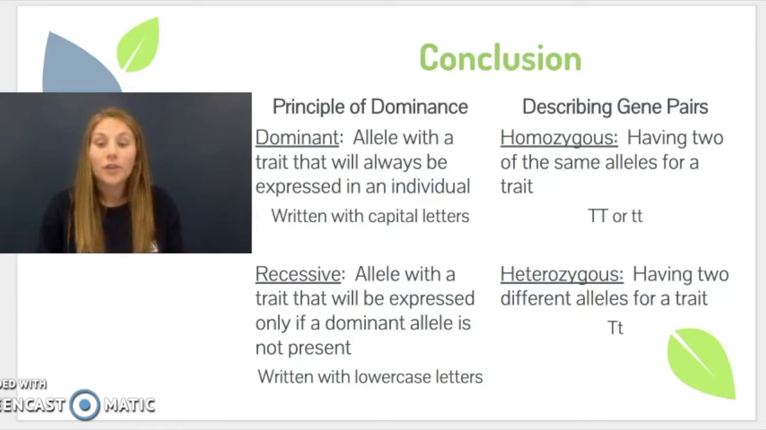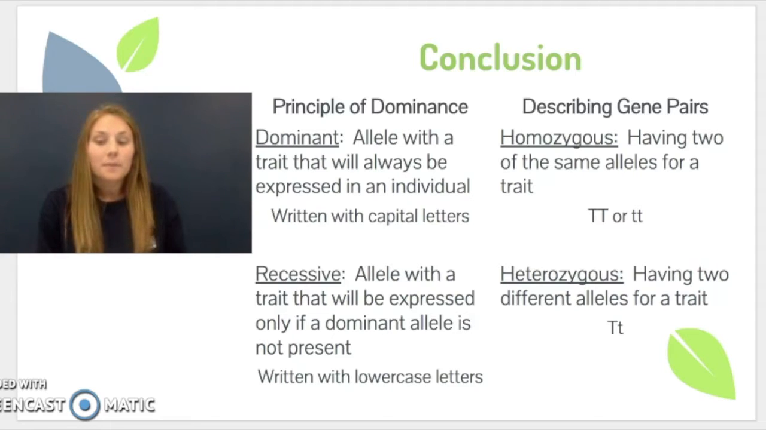And then the third conclusion is that we're able to describe gene pairs. So we can call gene pairs either homozygous or heterozygous. So these prefixes are coming up again. So remember that homo means same and hetero means different. So for the homozygous gene pairs, this is having two of the same allele for a trait.